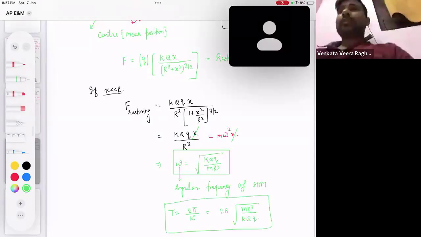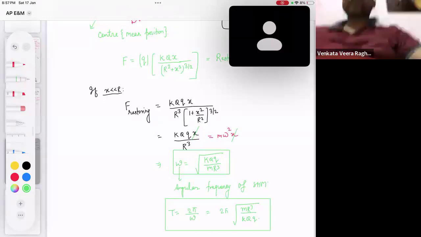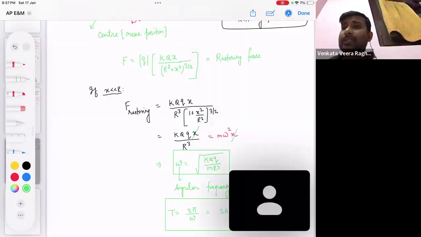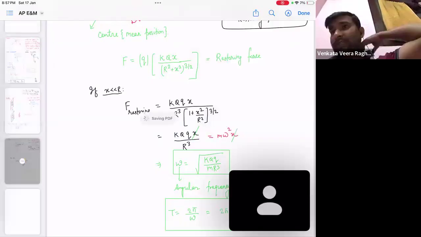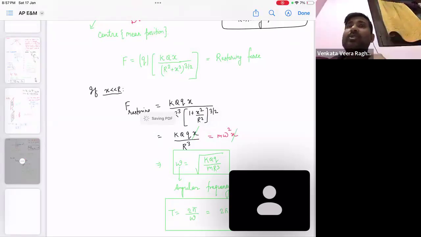Please tell, do you understand this question? Understood. So this was electrostatics mixed with the simple harmonic motion concept. These are just some of the miscellaneous questions of your electrostatics. One question was mixed with circular motion, one question was with simple harmonic motion, and one question with the equilibrium of a body.